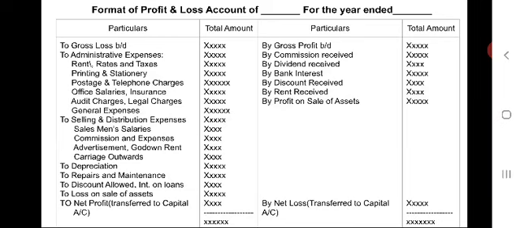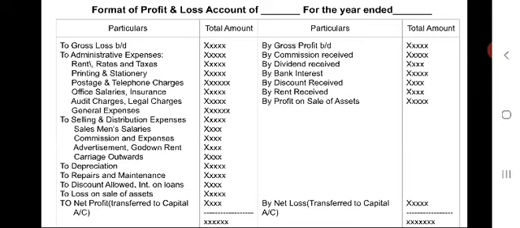After writing of all these things, we have to balance it. Since it is an account, we have to total both sides. If you observe that total on credit side is more than that of debit side, difference is net profit.